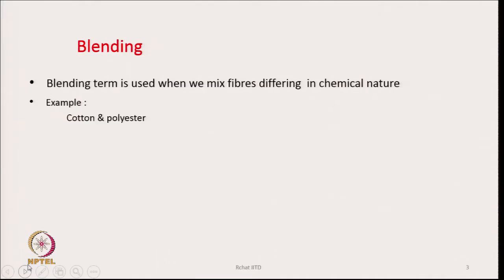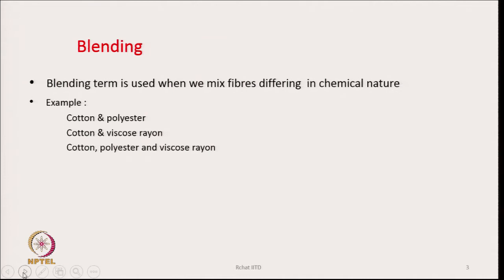It could be viscose with viscose, then it is a mixing process. But if it is cotton and polyester, then we call it blending between cotton and polyester. Another example could be cotton and viscose rayon, it is also a blending, or we can have a ternary blend, cotton, polyester, viscose rayon together, which is also blending.